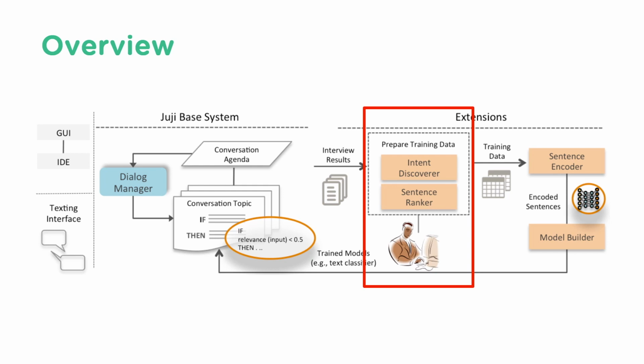Our extension has a human-machine collaborative labeling component that aims to help chatbot designers create a high-quality dataset for the later training. The process is progressive, where the chatbot designer can bootstrap interview data all the time to increase the size of the training data and make the later model more robust. The human-machine collaborative labeling component has an intent discoverer and a sentence ranker.